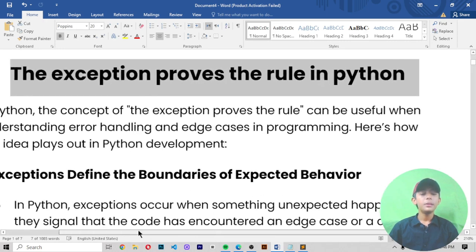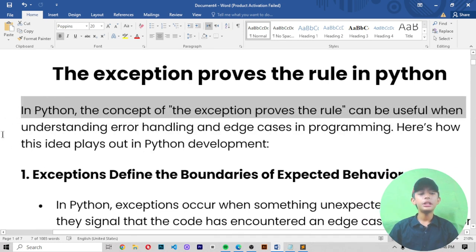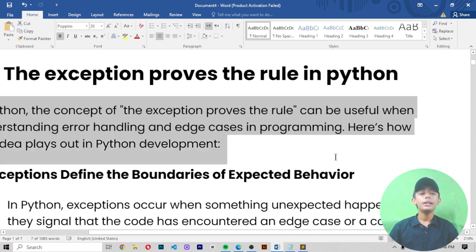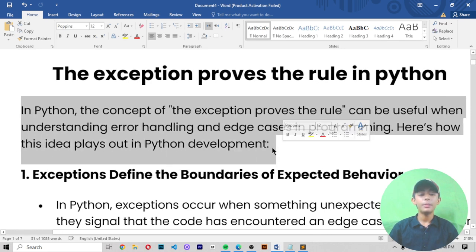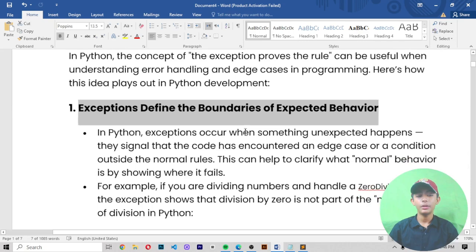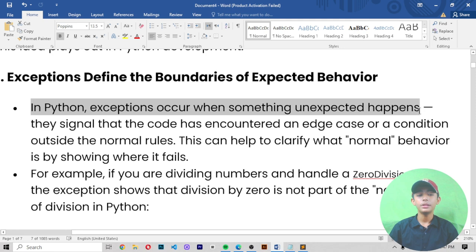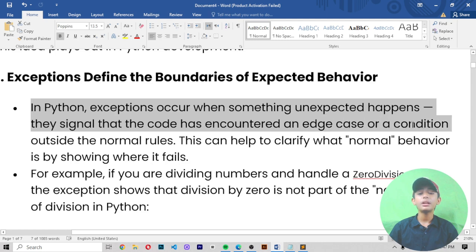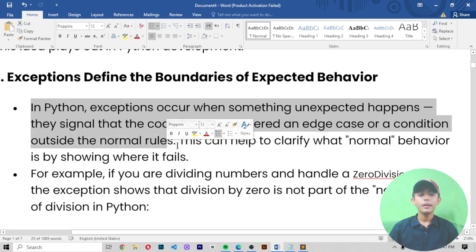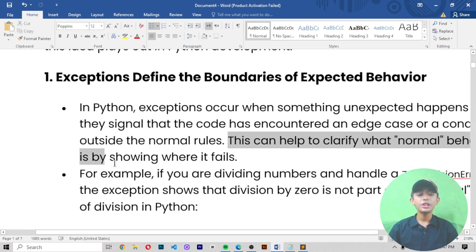In Python, the concept of the exception proves the rule can be useful when understanding error handling and edge cases in programming. Here's how this idea plays out in Python development. First is exceptions define the boundaries of expected behavior. In Python, exceptions occur when something unexpected happens. They signal that the code has encountered an edge case or a condition outside the normal rules. This can help to clarify what normal behavior is by showing where it fails.